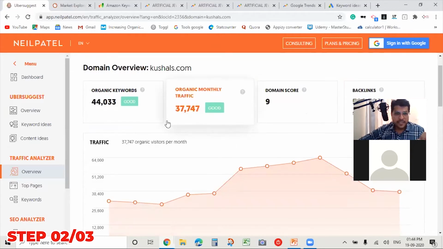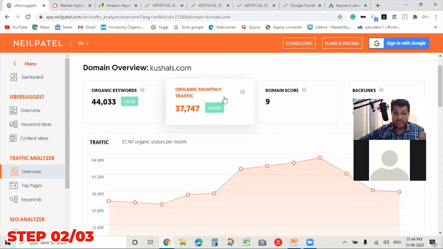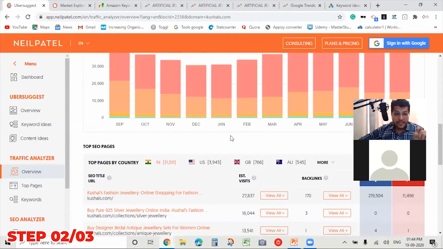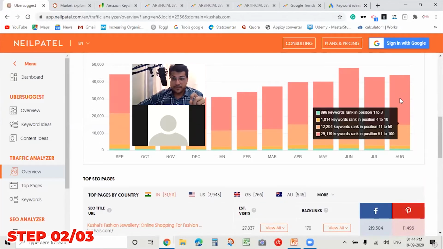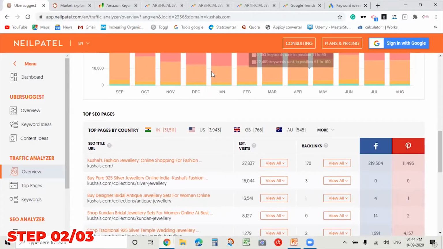Now here I can see on this competitor website what the monthly traffic is. It has very good traffic, around 40,000 people visiting my competitor. And over here, I can analyze how many keywords are ranking on the first page. If you see, it has 896 keywords which rank in position 1, 2, 3. That means for 896 keywords, if anybody is typing on Google, they will come on the first page. So that's pretty good, I would say, a strategy that they've implemented in their marketing.